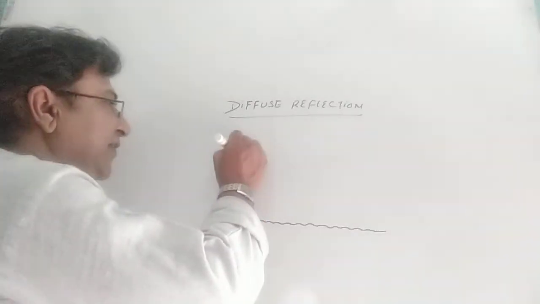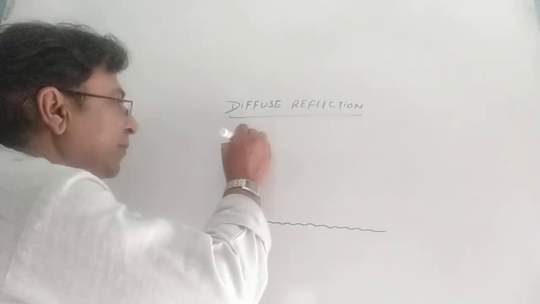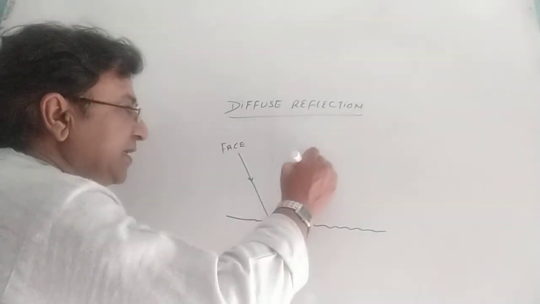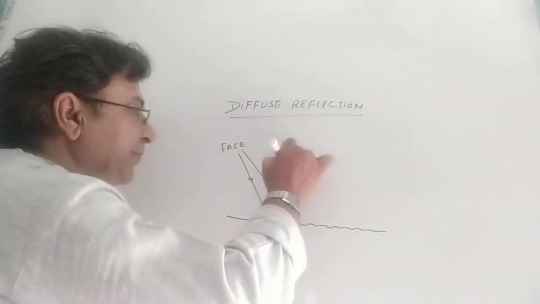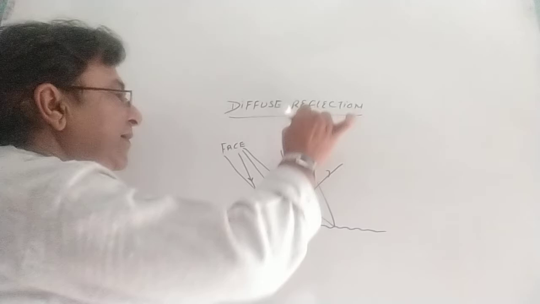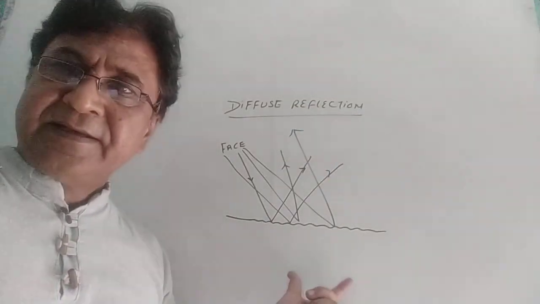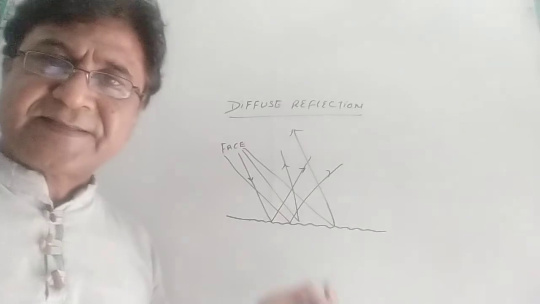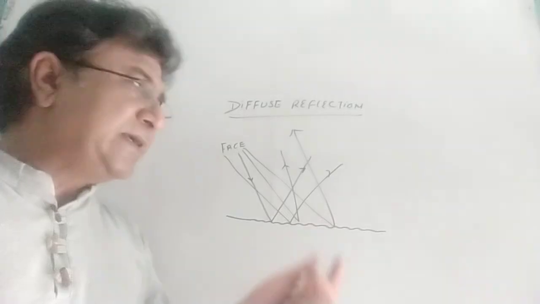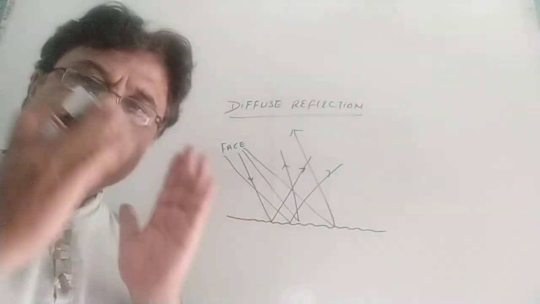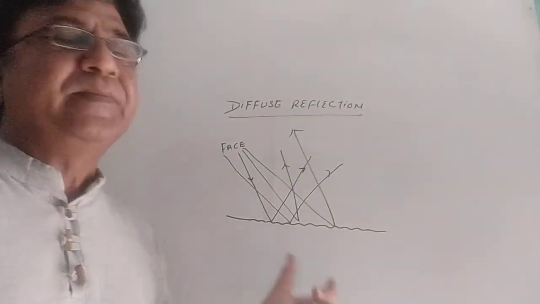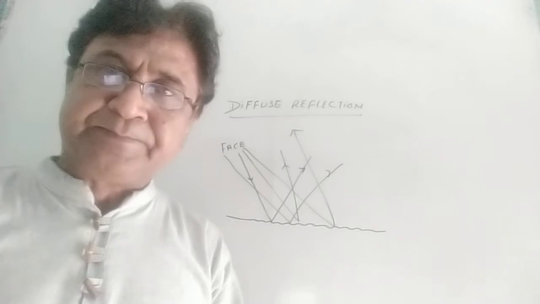So yes, from our face, let's say you are reading it, the light is coming, but actually it is going in different directions, not in one direction. So this is a diffuse kind of reflection which is occurring. A newspaper is a rough surface, so it produces diffuse reflection, and diffuse reflection never produces an image. That is the reason why an image is not produced on the newspaper. These are competitive exam questions. Please go through them. I hope you have understood.